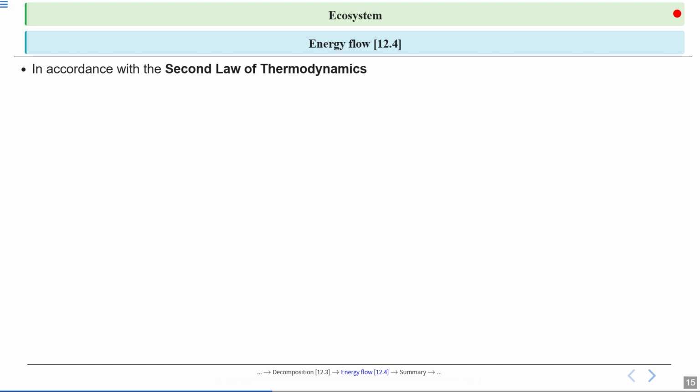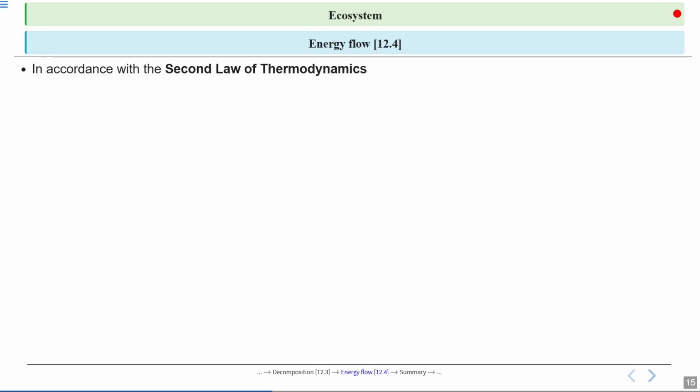Okay. So the second law of thermodynamics is related to entropy, which means disorder. This randomness, the disorder, this entropy keeps on increasing.